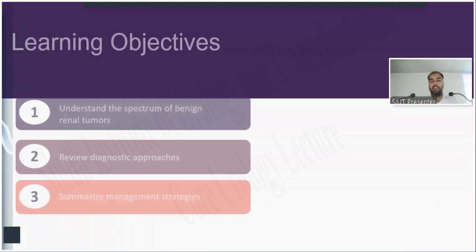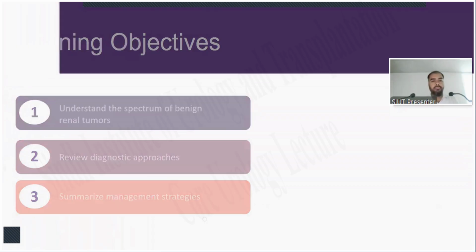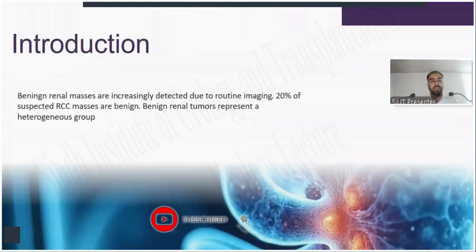These are my learning objectives: understanding the spectrum of benign renal masses, reviewing diagnostic approaches, and summarizing the management strategies. Introduction to benign renal masses. Benign renal masses are increasingly detected due to routine imaging. 20% of suspected renal cell carcinoma masses are benign. Benign renal tumors represent a heterogeneous group.